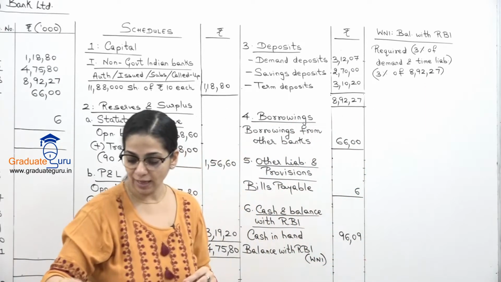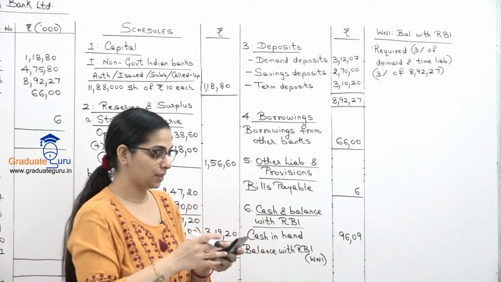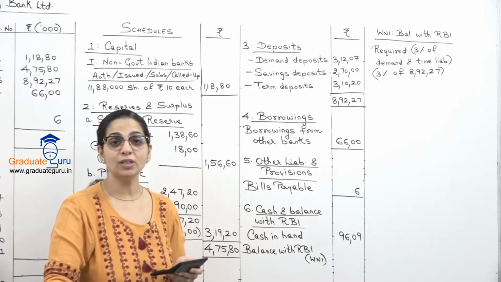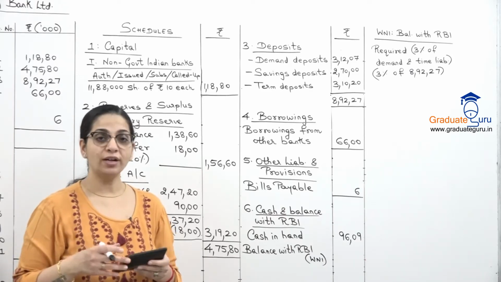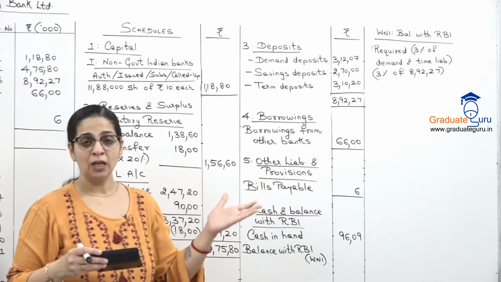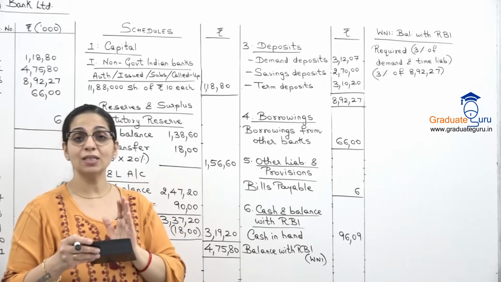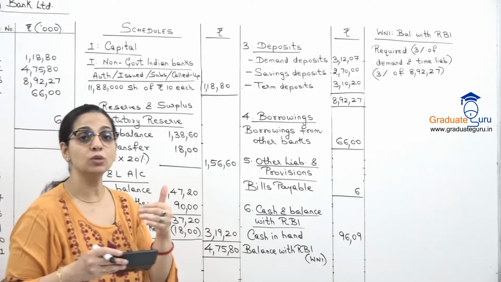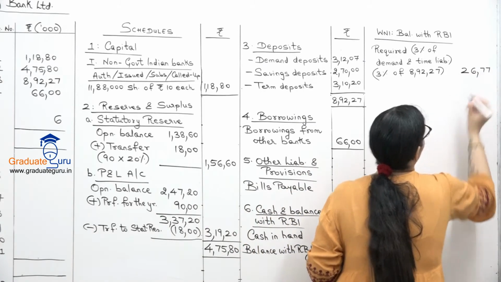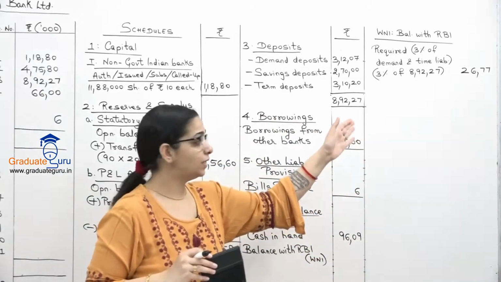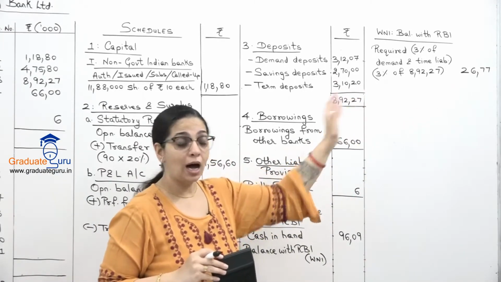So let us calculate that. 89227 into 3%, we get 2676.81. So I am going to round it off because we are already writing in thousands here. So again, writing it further in points does not make sense. So 2676.81 I will write as 2677. This is how we will write it. So this is in thousands. So 2677,000 is the amount required for RBI.